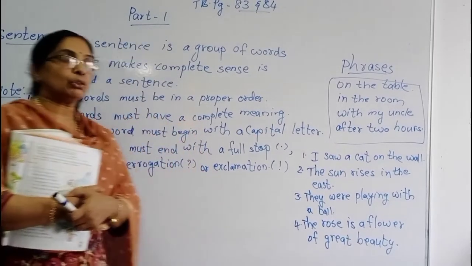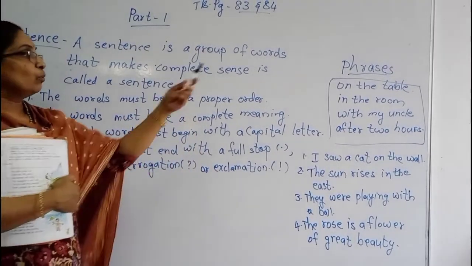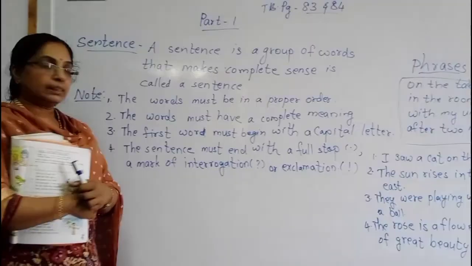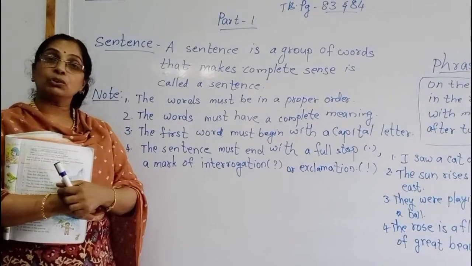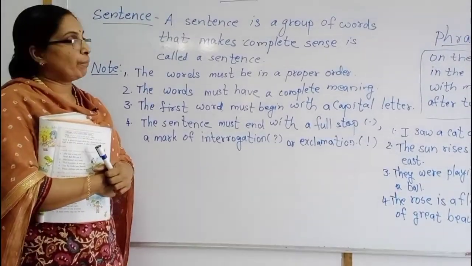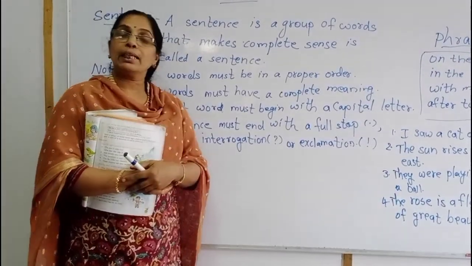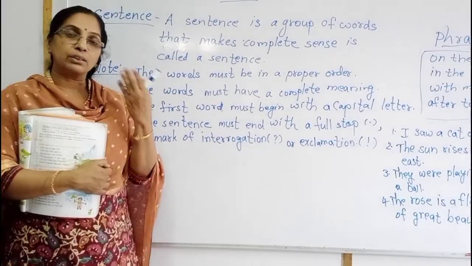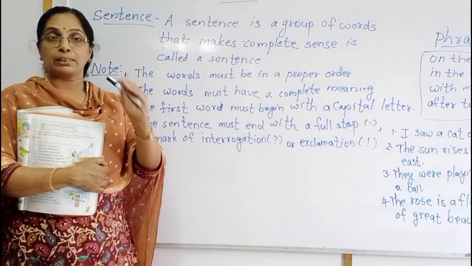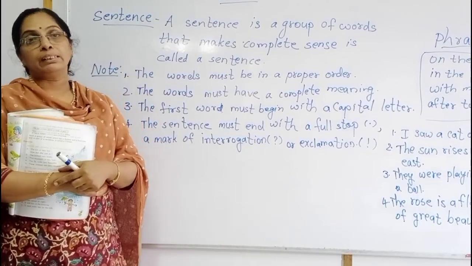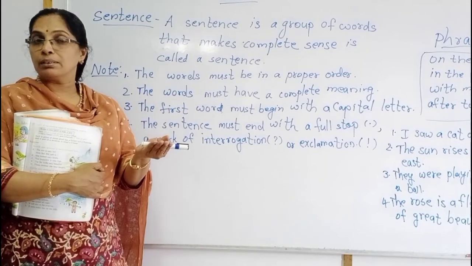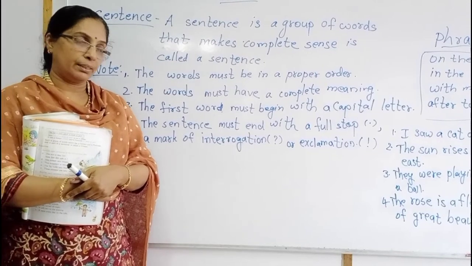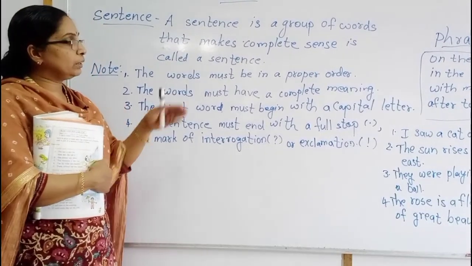Okay, children, now you understood the subject, predicate, phrase and sentences. A sentence is a group of words that should give the correct meaning. Phrase means we do not get the meaning properly. Subject means what thing you are saying about. What is that thing? That is the subject. Predicate means what you are saying about the thing. That is the predicate. You read this lesson.